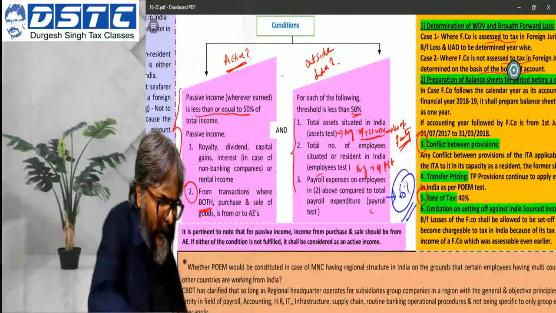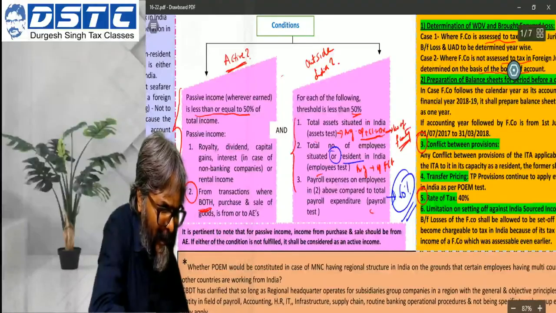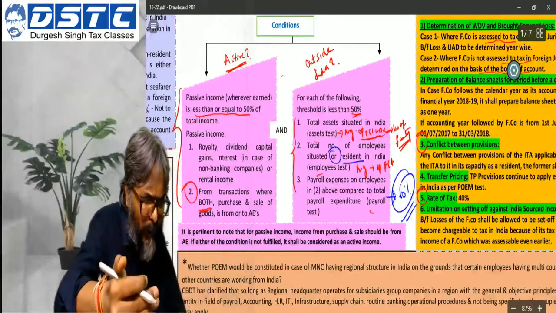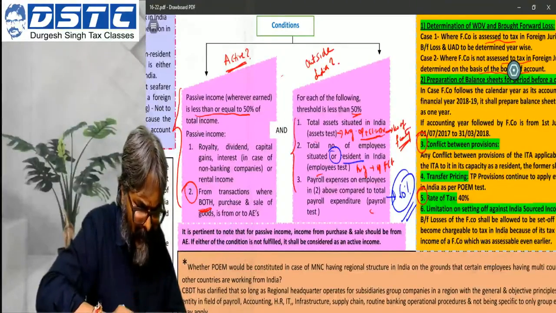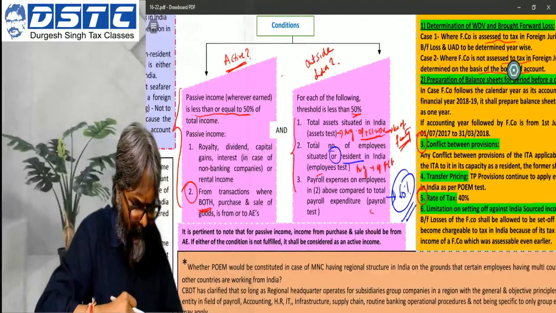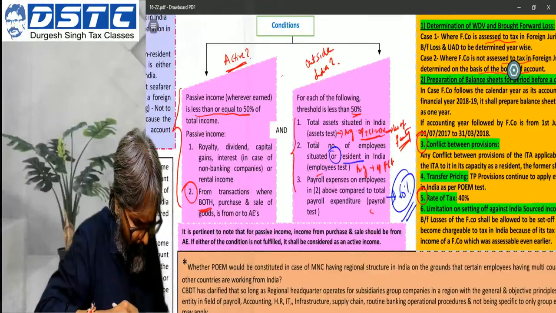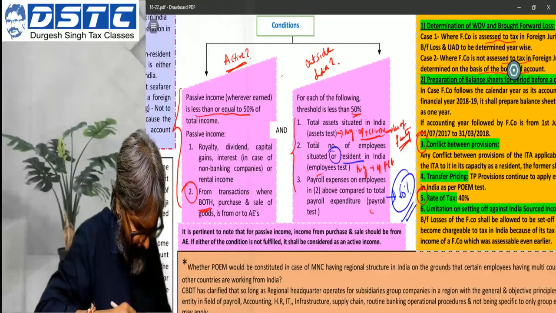ABOI. Don't worry about this or. Forget it. Primary. Either it is a resident or whether they are situated in India. Either one of the two will suffice. Whether they are resident or they are situated in India, either one of the two will suffice for the purpose of doing the default. Fine.